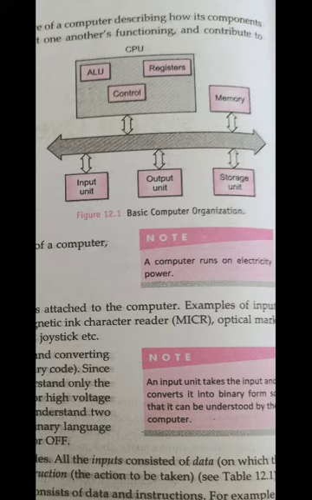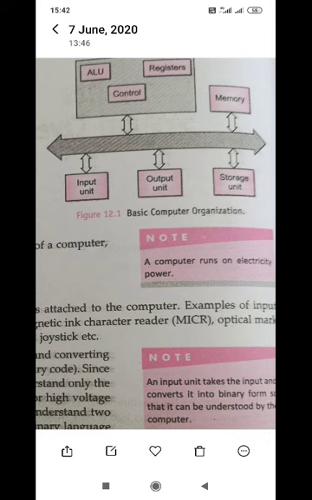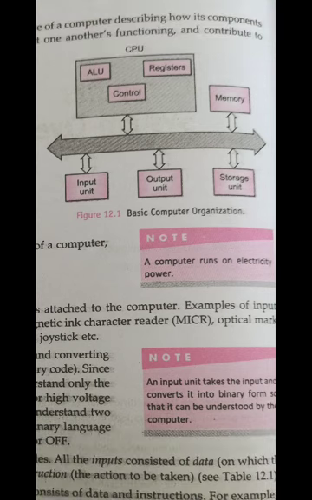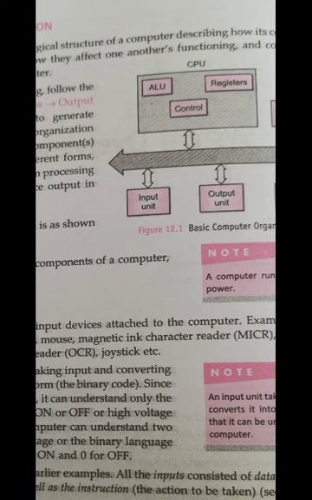A system bus is generally used to transfer data from the input unit, output unit, storage unit, memory, as well as the CPU. Now the CPU also has three parts: ALU, control unit, and registers.